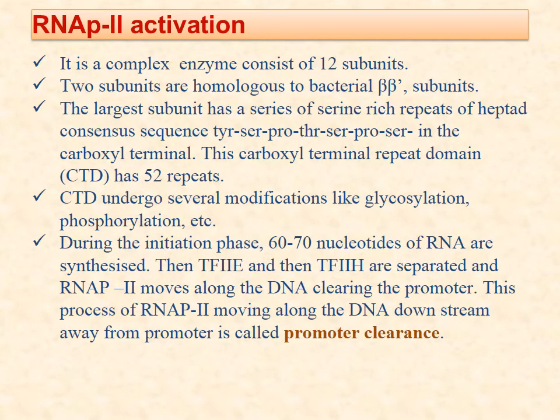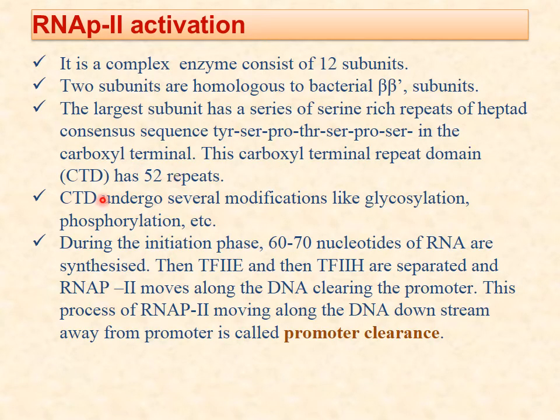Then RNA polymerase 2 activation. It is a complex that consists of 12 subunits. 2 subunits are homologous to the bacterial beta and beta dash subunits. The largest subunit has a series of serine rich repeats of a heptad consensus sequence, that is tyrosine, serine, proline, threonine, serine, proline and serine, in the carboxyl terminal. This carboxyl terminal has a repeat domain and has 52 repeats.